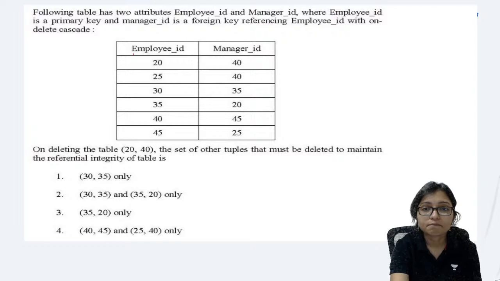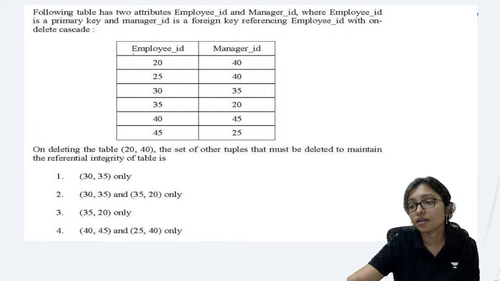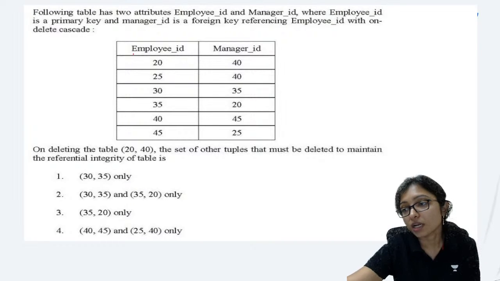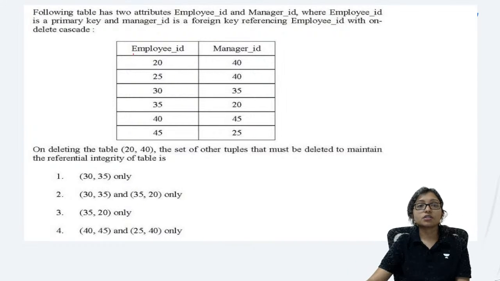Clear? Achha, this is the last question. Already 1 hour over, 1 hour 5 minutes is going on. I have to end the session. So this is the last question. How to do it? What will be the answer?